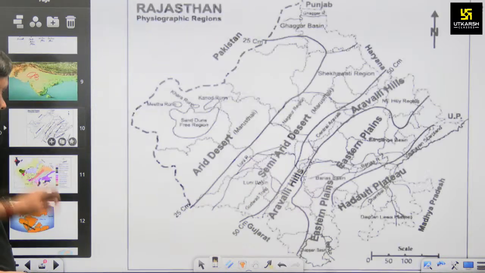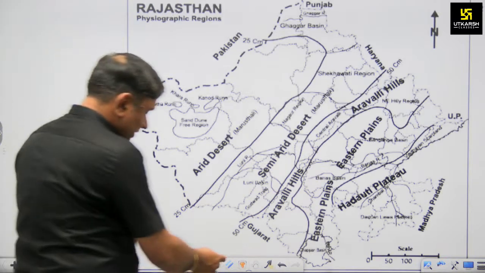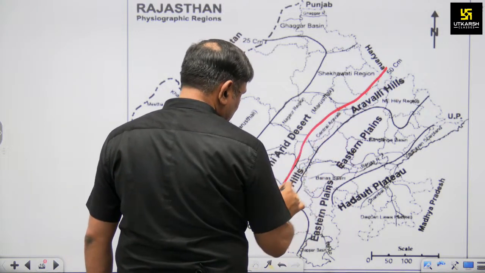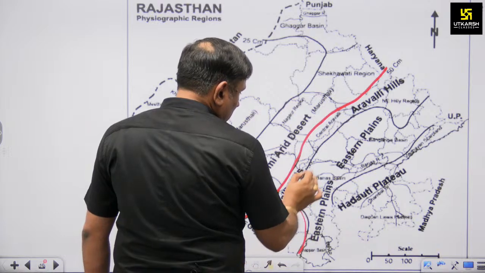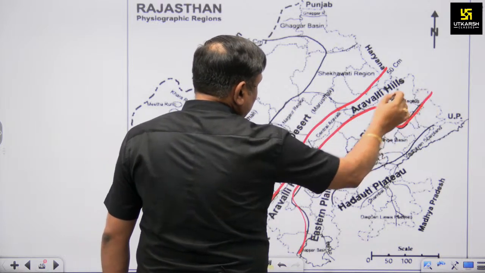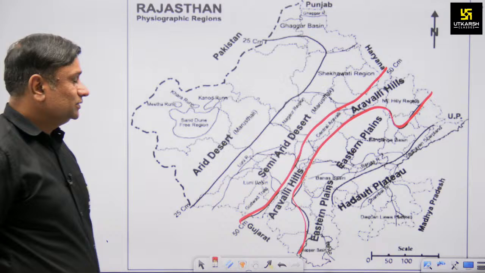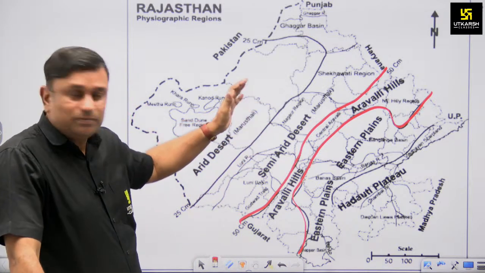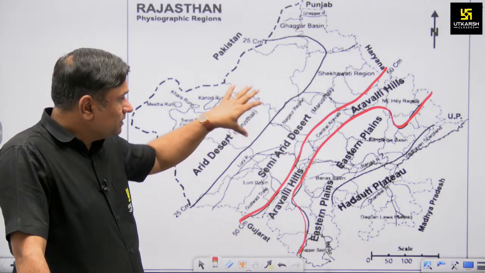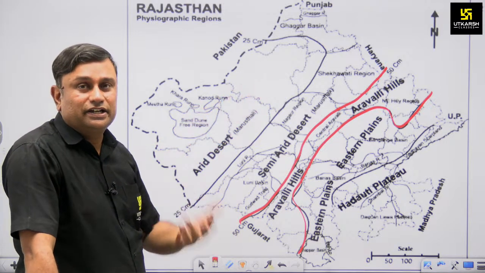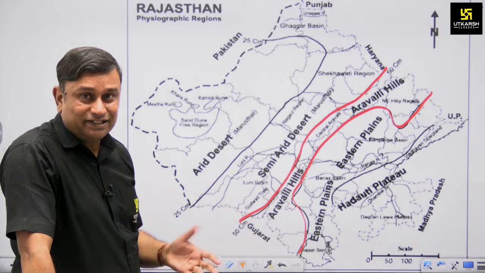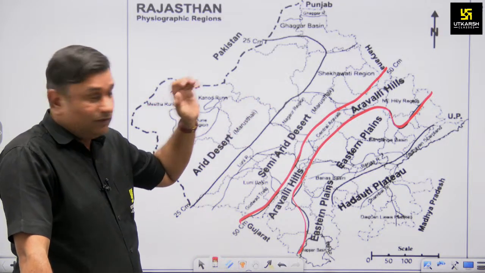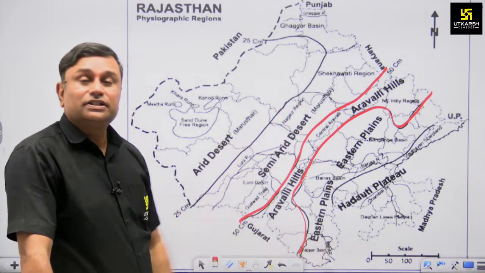If we look minutely on the map of Rajasthan, there is a central highland, and this central highland is known as Aravalli. Okay, so this is the central part, this is the Aravalli central part. So focus on the western part of this Aravalli. The western part is known as the western arid zone or western arid region. Technically it is a remains of Tethys Sea. Okay, while the eastern plain also is a remains of Tethys Sea.